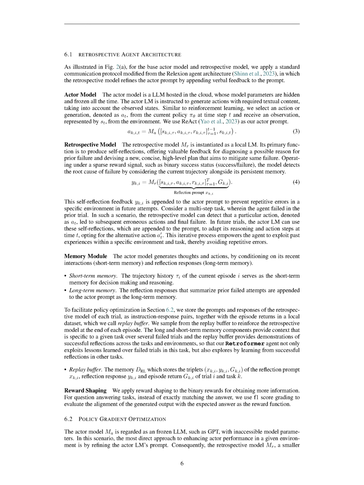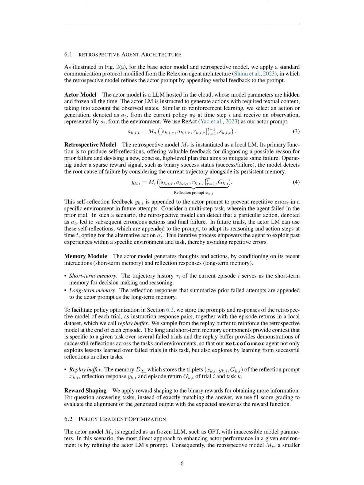On the other hand, the retrospective model, M_R, provides feedback to the actor model to help it improve. This model is smaller and can be fine-tuned, even when resources are limited. The Retroformer also includes a step for policy gradient optimization. This step is designed to strengthen the retrospective model using a gradient-based approach. Now, let's delve into the architecture of the Retroformer. We use a standard communication protocol, adapted from the Reflexion agent architecture, for the actor and retrospective models. The retrospective model helps the actor model improve by adding feedback to the actor's prompt.